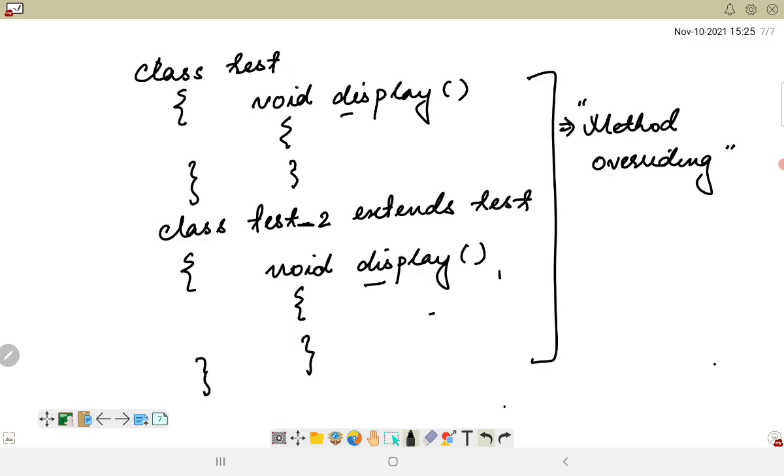Now if I do not want this class to be overridden, what can I do? I simply have to introduce the final keyword, okay. So once I introduce the final keyword, this class test can no longer be extended or inherited, or its properties can be inherited.